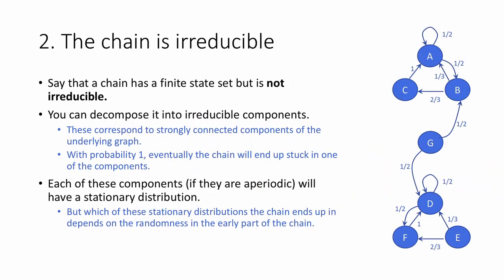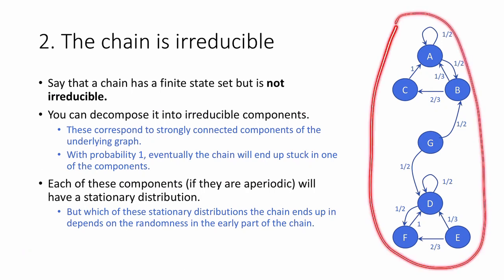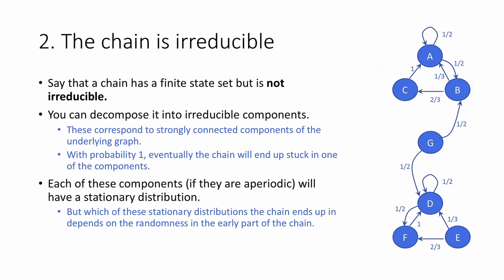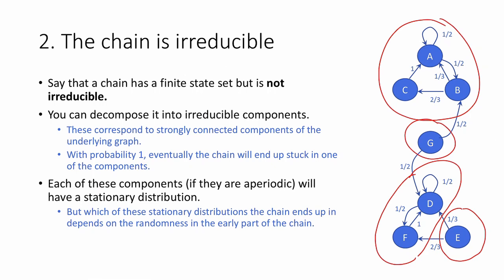Our second assumption is that the Markov chain was irreducible. Once again, we can ask what happens if this is not the case. For example, with this Markov chain here. This is a not irreducible Markov chain. In this case, we can decompose the Markov chain into irreducible components. These correspond to the strongly connected components of the underlying graph. So in this case, those would be like this. Now, with probability 1, the chain is eventually going to get stuck in one of these components. In this case, it'll get stuck in one of these 2 components here. These are the only ones that have no outgoing edges.